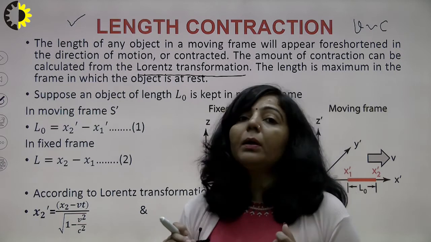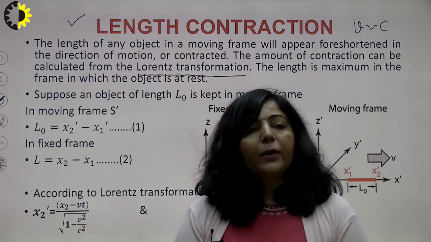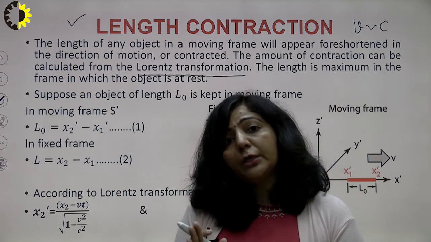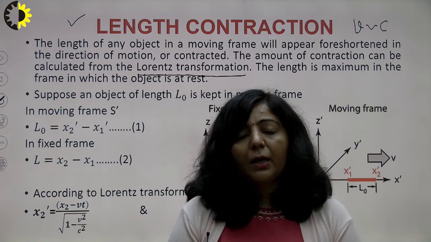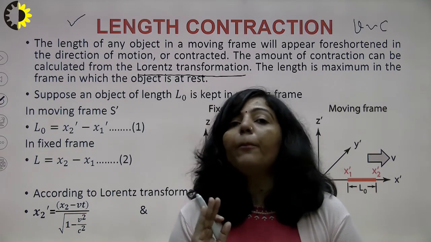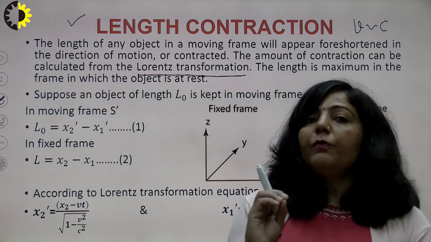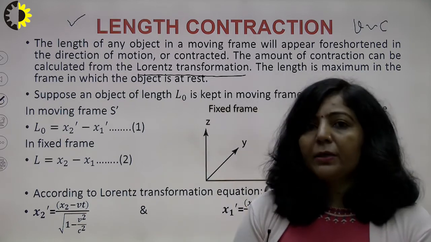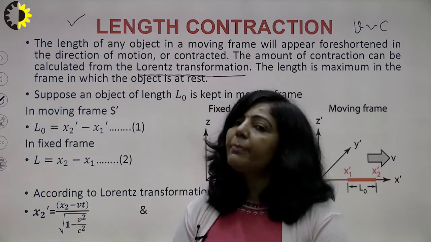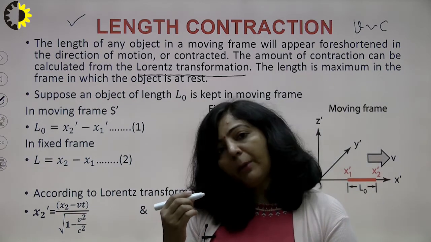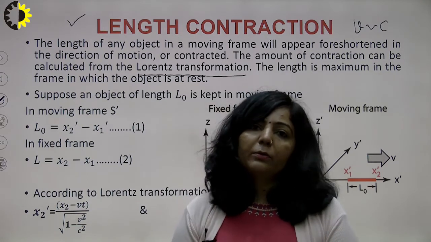And that particular length of the object, which is the maximum length, or you can say the length of the object in that frame where the object is at rest, that length is known as the proper length of the object. What I am saying, the frame in which the object is at rest, or the frame in which the maximum length of the object is measured, that particular length is known as proper length.